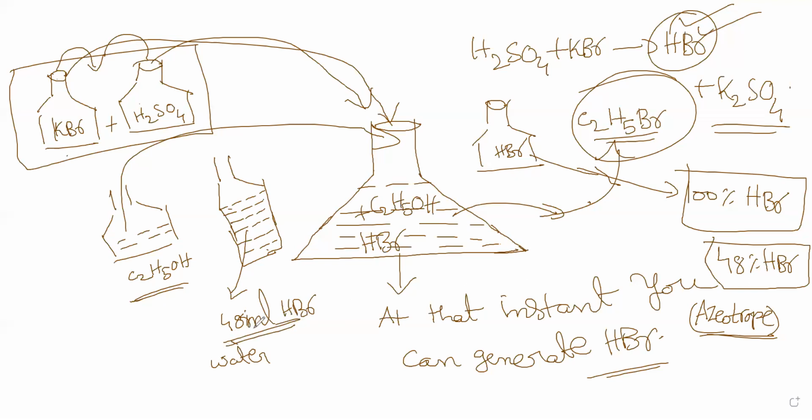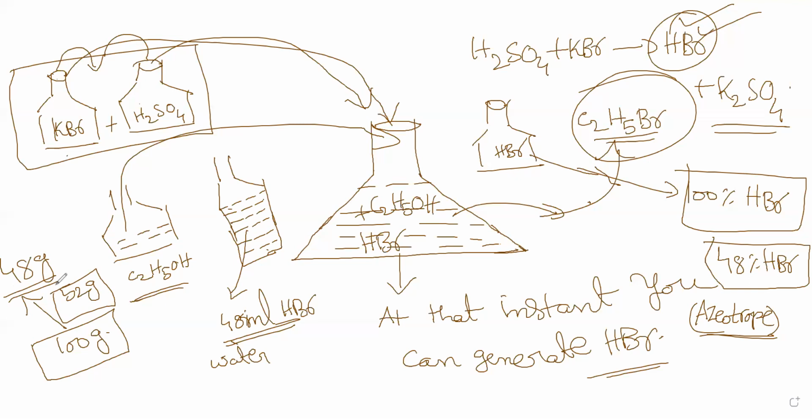If it is 48 weight percent, then if you take 100 gram of HBr, it's not actually 100 gram of HBr. What you get is only 48 grams of HBr, and the 52 grams will be water. That's what 48% HBr means.